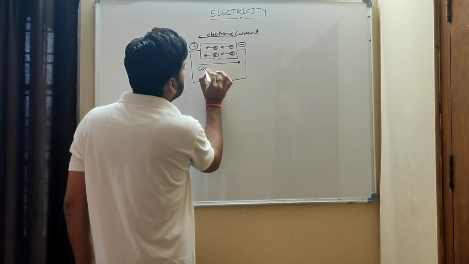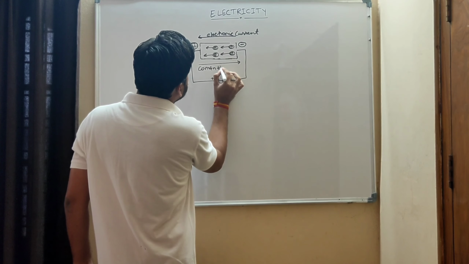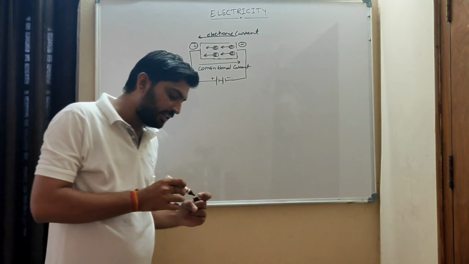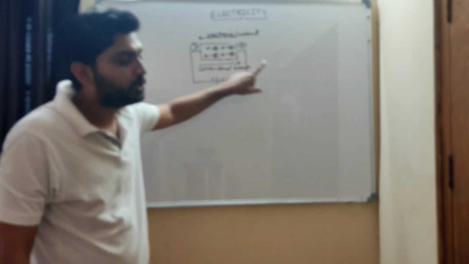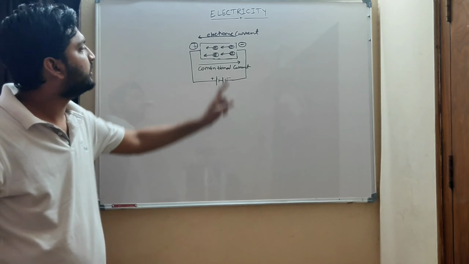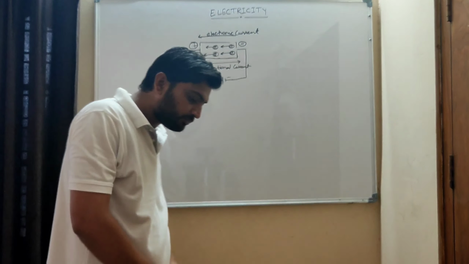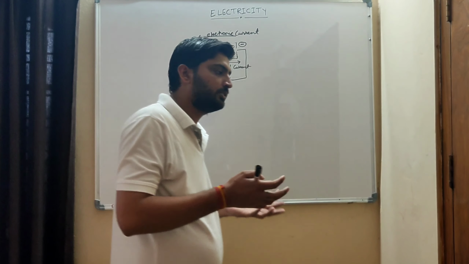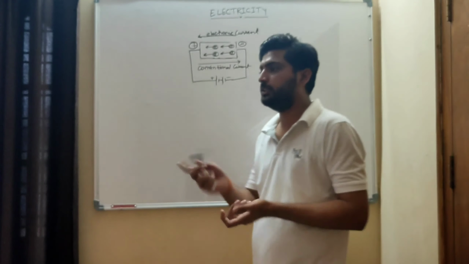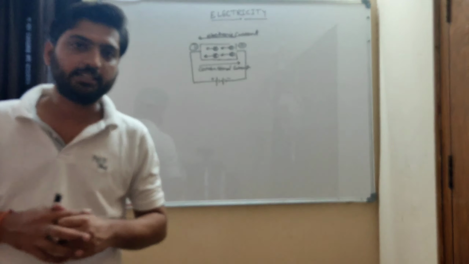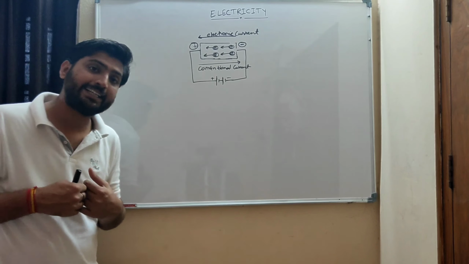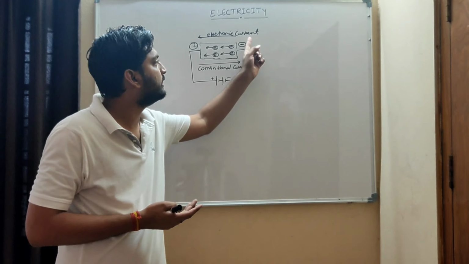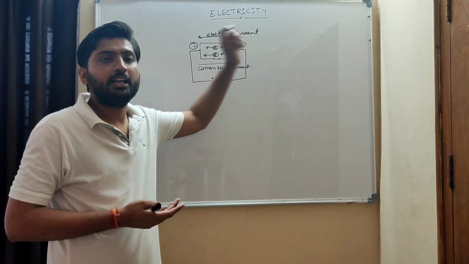That is called conventional current. So what is the direction of conventional current? Conventional current has direction from positive to negative, whereas electronic current is from negative to positive. This you must know. Someone may ask you the question, what is the direction of current? You will simply say current flows from positive to negative direction. But that is conventional current. We take it as current moving from positive to negative, but actually the electrons are moving from negative to positive. That current is known as electronic current.